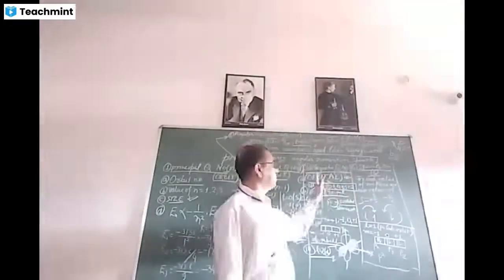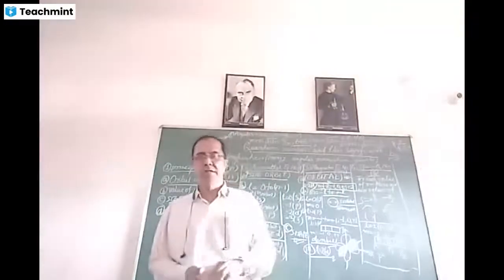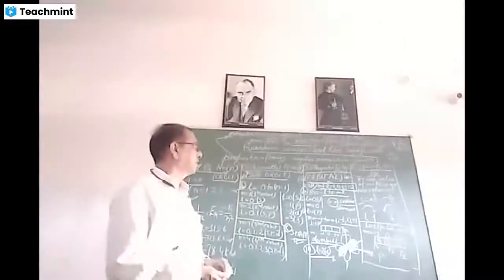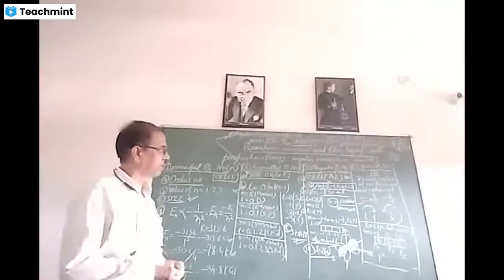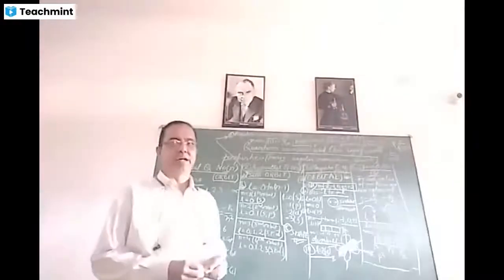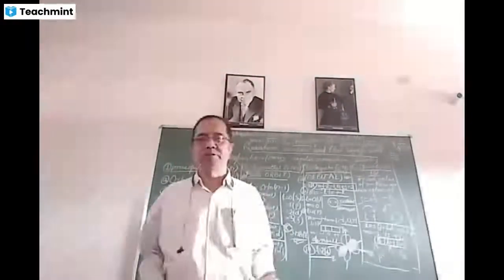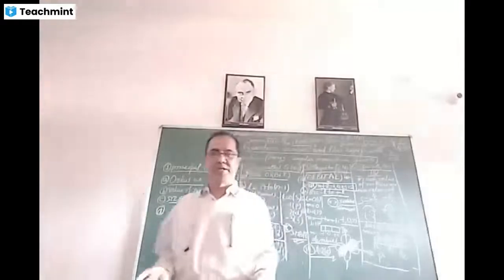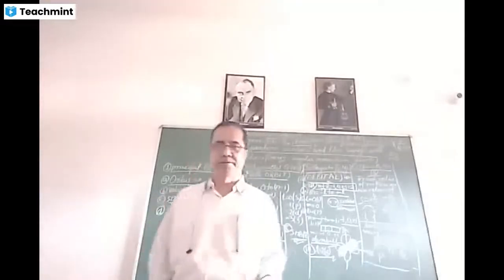So we can calculate the number of electrons present in a suborbit by the concept of these 4 quantum numbers. We will see further how we can determine the number of electrons in different orbits with the help of the concept of quantum numbers. Thank you.